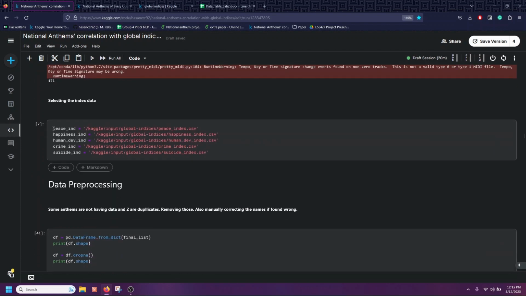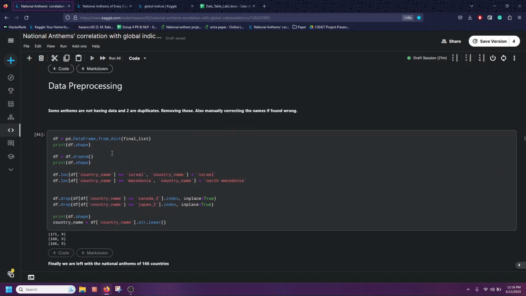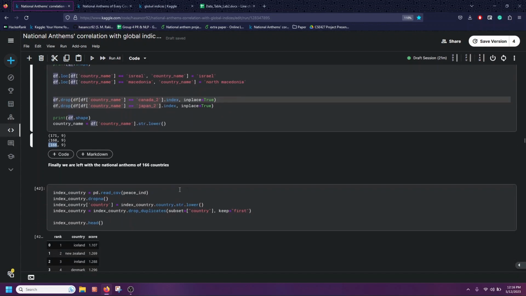Also, I've imported the index dataset like this. Then I have to pre-process the data, so that any empty files are removed. We had previously 171 files. After removing the empty files, we were left with 168, and two were duplicates. After removing the duplicates, we were finally left with 166 unique countries.